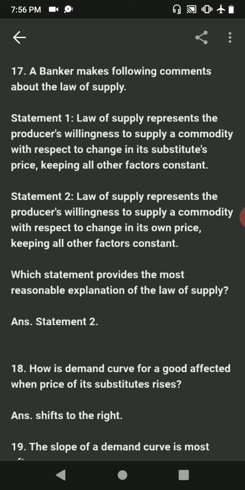Which statement provides the most reasonable explanation of the law of supply? Answer is statement 2. Law of supply states as the price of a good rises, the producers will supply more of it, keeping all other factors constant.